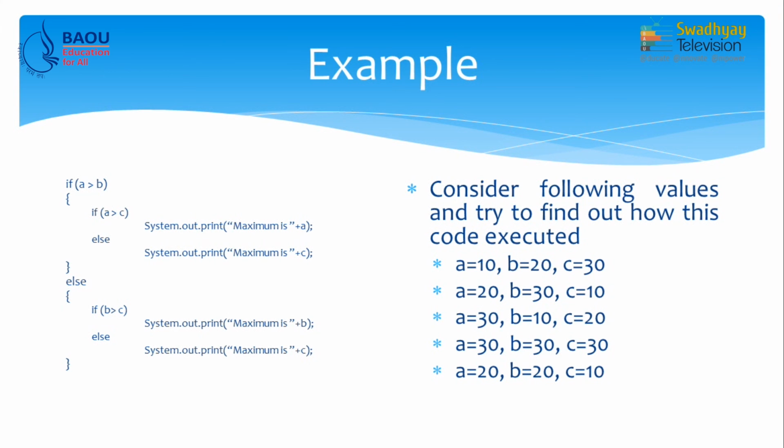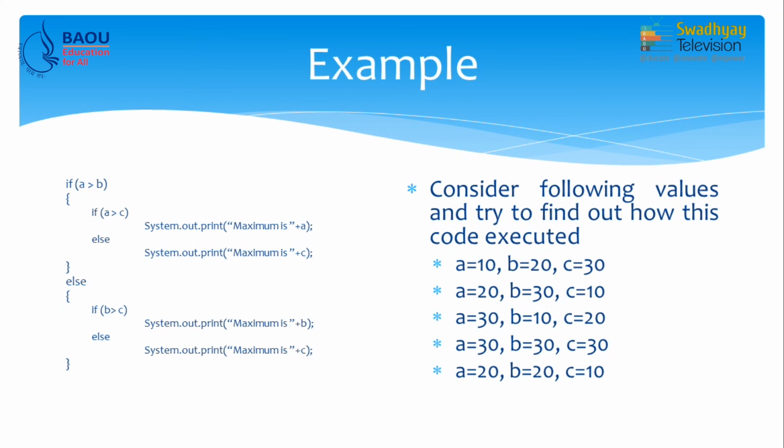Now, what happens if a is not greater than b? Then we can say b is greater than a. So, in the else part we can assume that b is greater than a, and if b is also greater than c, then what can we say? b is also maximum. So, in the else part, if the condition b greater than c is true, we can say maximum number is b.